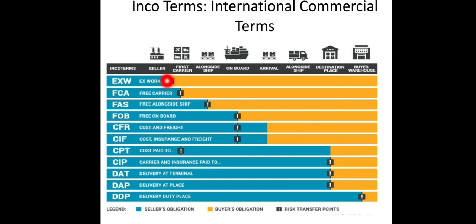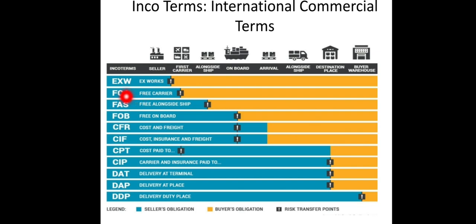The responsibility and the risk is on the importer from taking the goods from the manufacturer's godown to the shipping port, shipping it through the ship, then unloading it in his own country, then carrying it from the shipping port to his godown. So this much responsibility will be on the head of the importer.